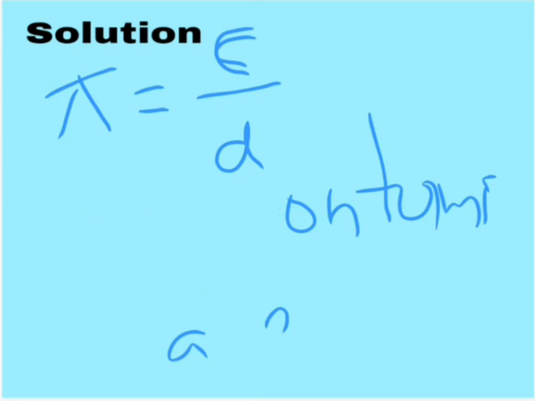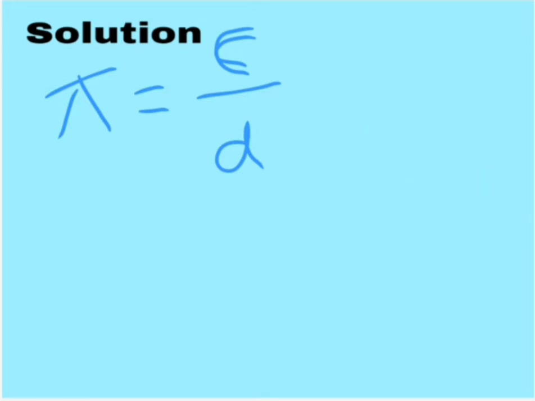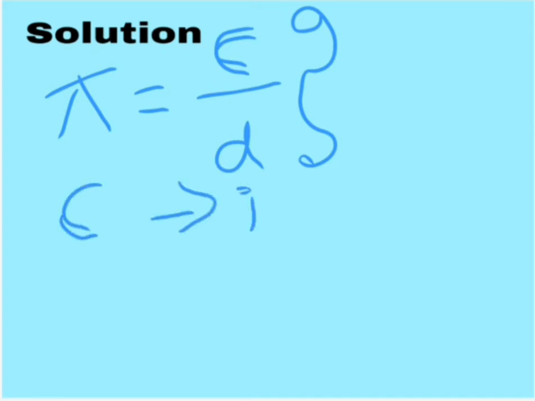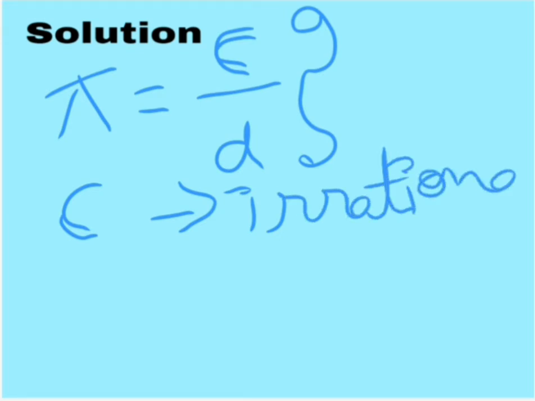Okay, let's make it easy. This cannot happen. Pi cannot be equal to a rational number. It cannot become a rational number, isn't it? So either C is irrational or D is irrational.